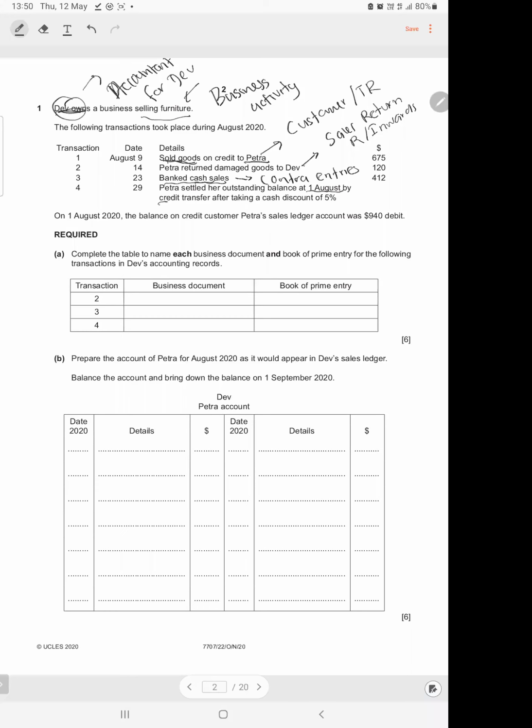What did I say? The important point is credit transfer. Credit transfer means an online payment done from our bank account.